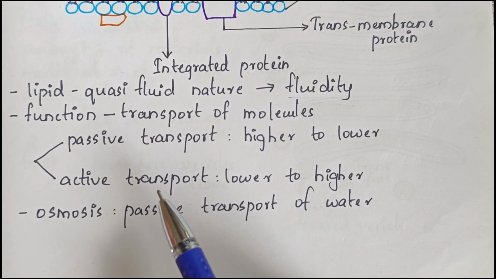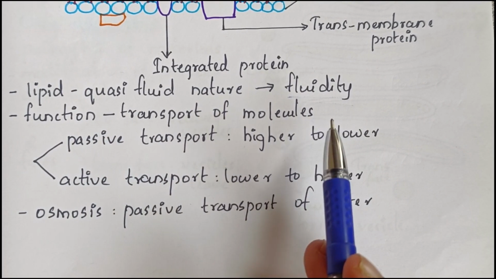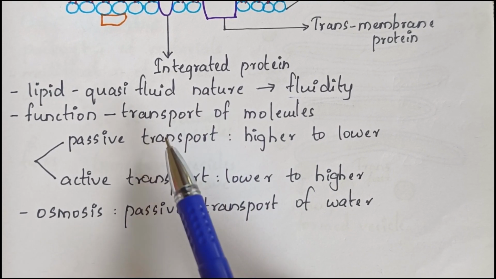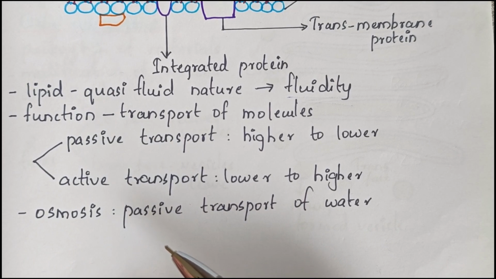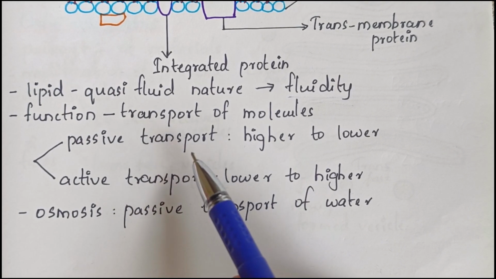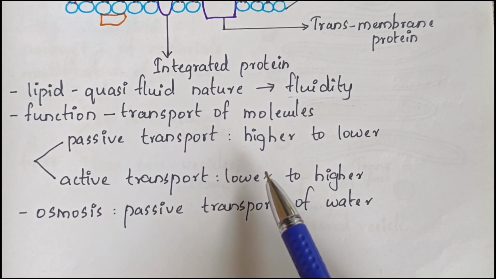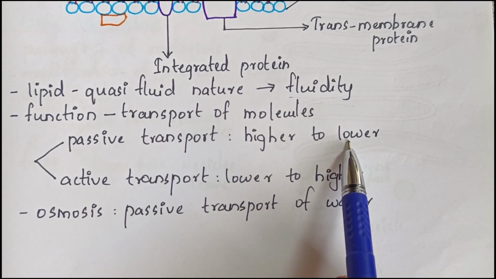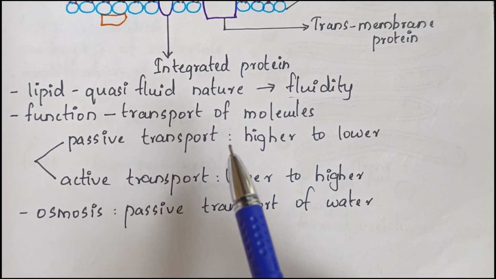Next, the main function of the cell membrane is to transport molecules across it. Transport of molecules can be of two types: passive transport and active transport. Passive transport means molecules move across the membrane without any requirement of energy, from higher concentration to lower concentration.